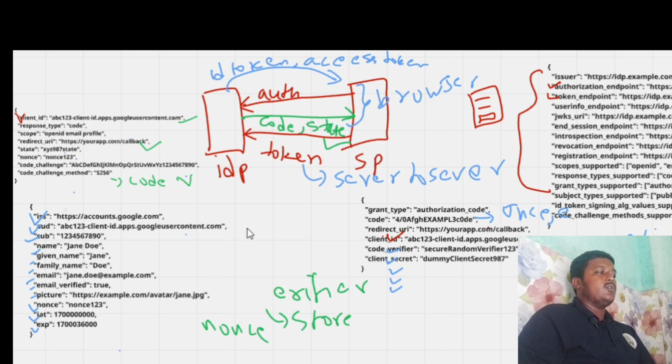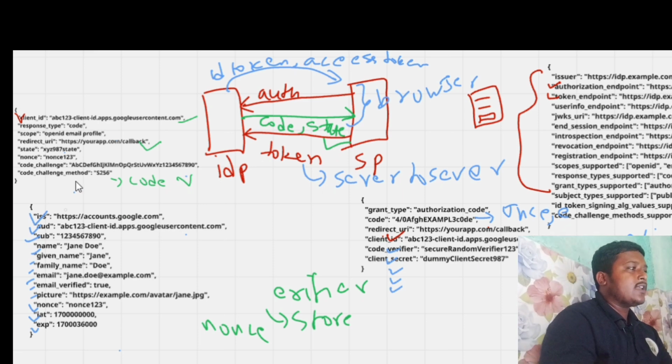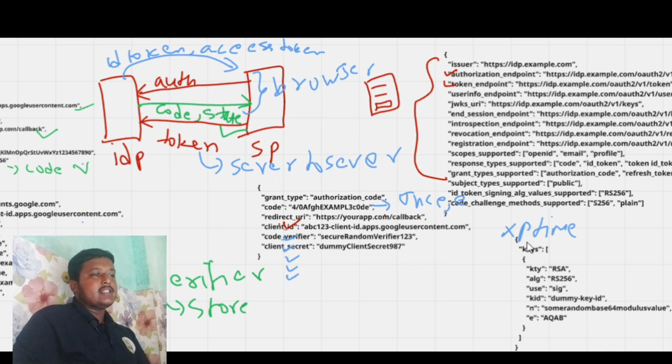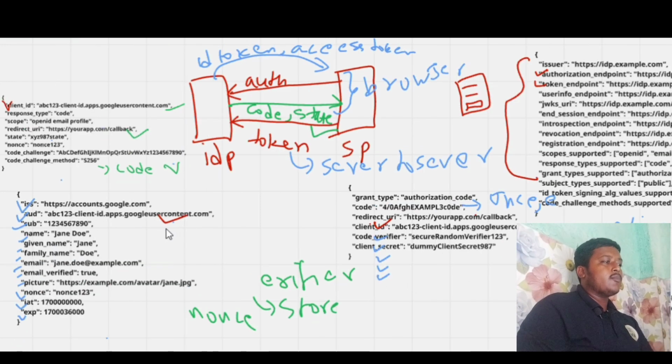So what will the SP do? It will validate the ID token. How does it validate? It will validate using keys, that is, public keys exposed by the IDP. Basically, this is the format of the key, which contains n and e. This is the public key, along with the algorithm and the kid value. So it will validate first with this, and it will also check whether the client ID is proper, that is, the same as the one configured here.